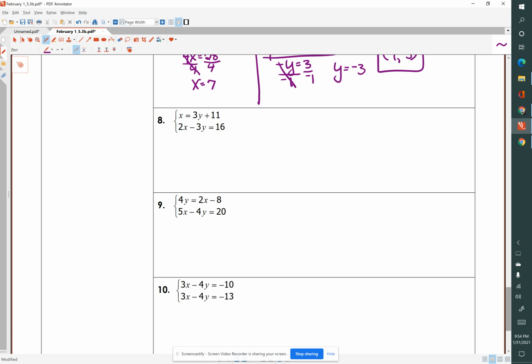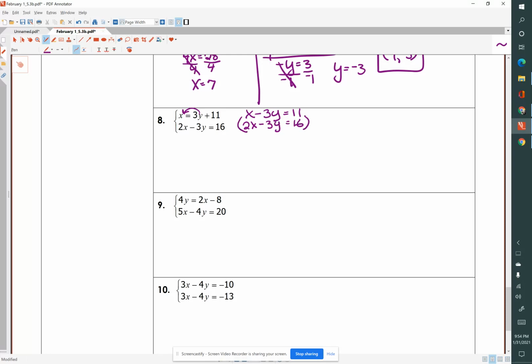I have x equals 3y plus 11. 2x minus 3y equals 16. They're not lined up, so we need to really get step 1 in order here. So I'm going to move 3y over by subtracting it from both sides. x minus 3y equals 11. You'll see why in a minute. And then I've got 2x minus 3y equals 16.